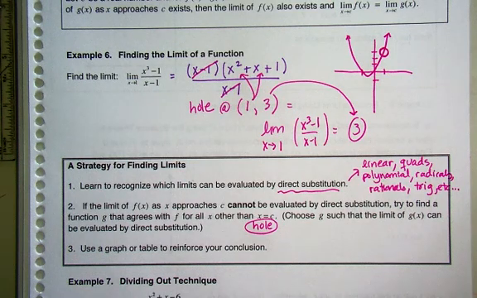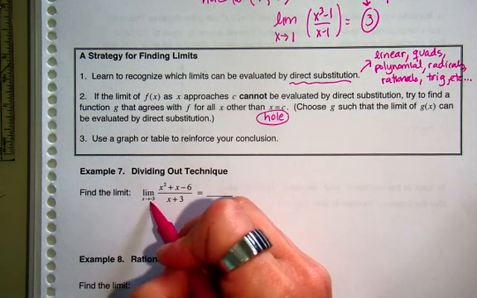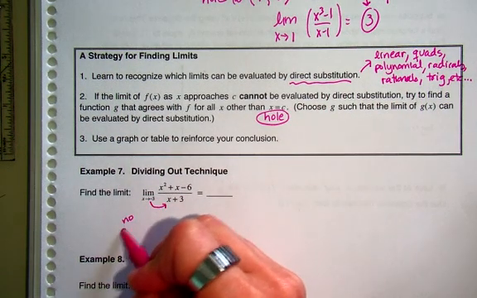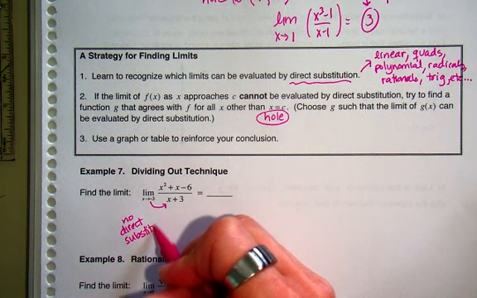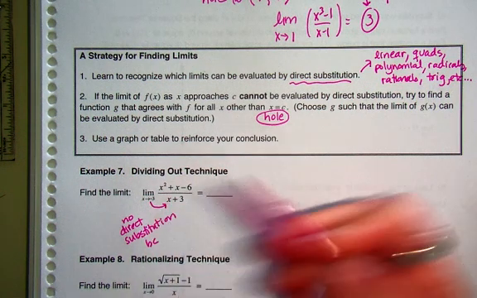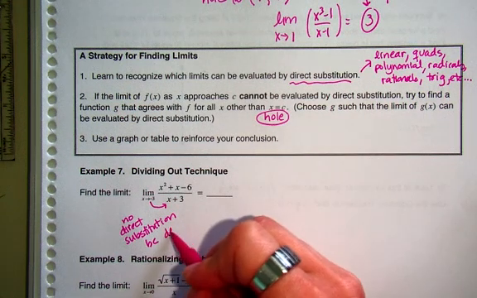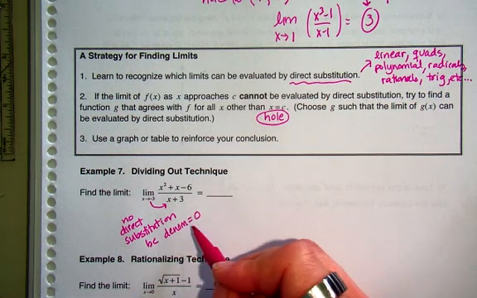All right, example 7 is very similar to example 6. Please try it. Factor that. Notice I can't use direct substitution, because what would happen if I use direct substitution? What if I plugged in a negative 3? My denominator would equal 0, right? So I can't use direct substitution, which means I need to factor.